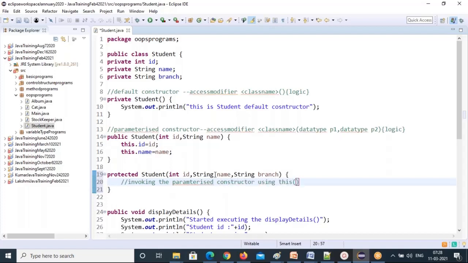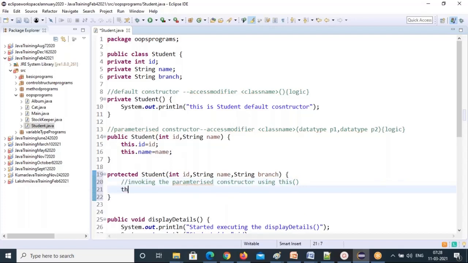So you have to write like this, parenthesis, and write the parameters. What are they? The parameters here are id and name, just pass id and name. So this is called constructor calling. One constructor you are calling in another constructor with the this keyword.